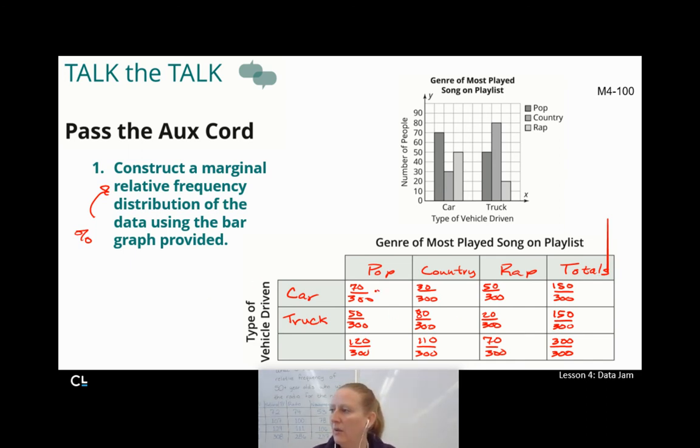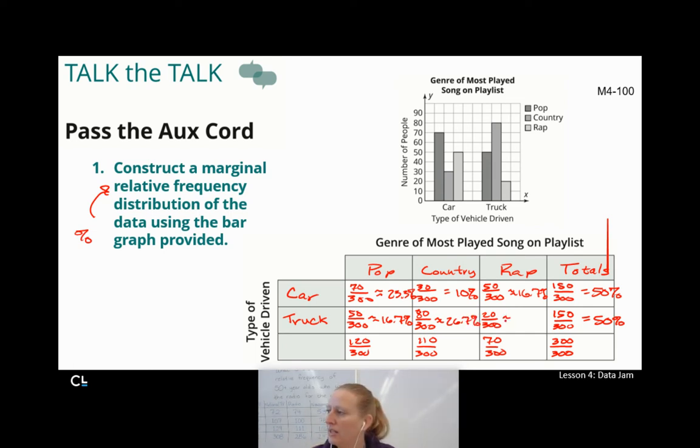And what have I got here? I've got about 23. I am using a wavy equal sign because it is approximately, so 23.3%. That one's exactly 10%, that's convenient. This one is about 16.7%. And of course, this is exactly 50%, which means that one's also 50%. I'm going to come down here, so 50 out of 300. I think we did that one earlier. It's 16.7%. 80 out of 300 is about 26.7%.